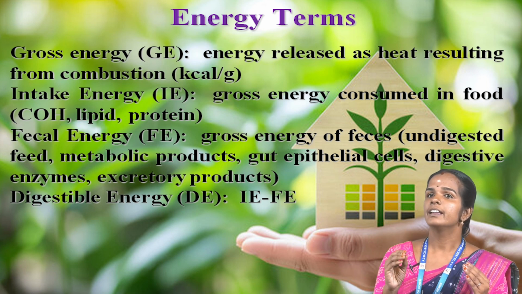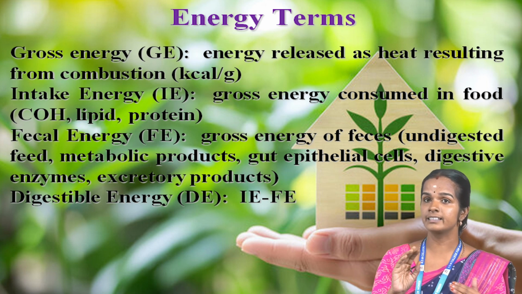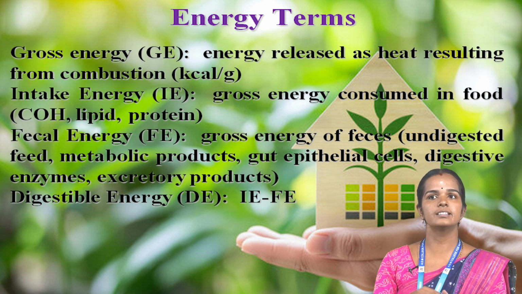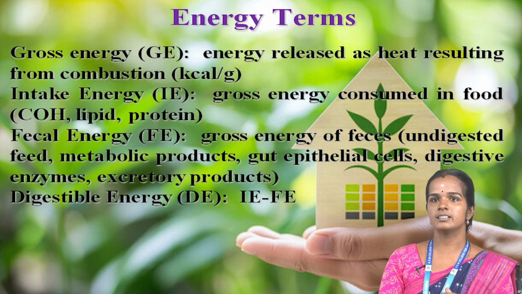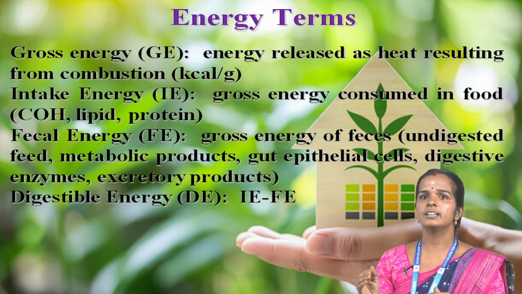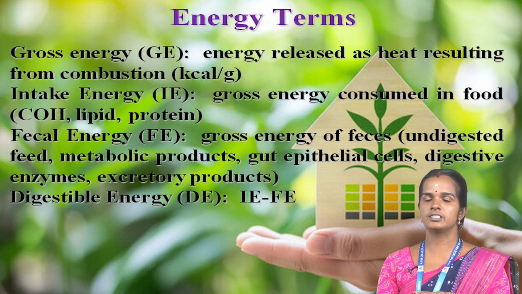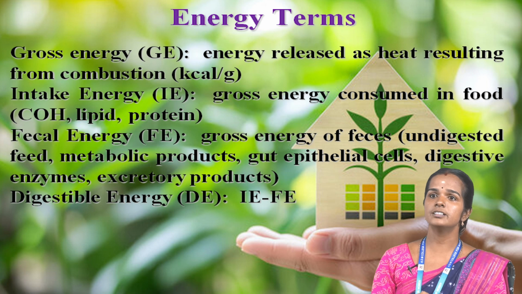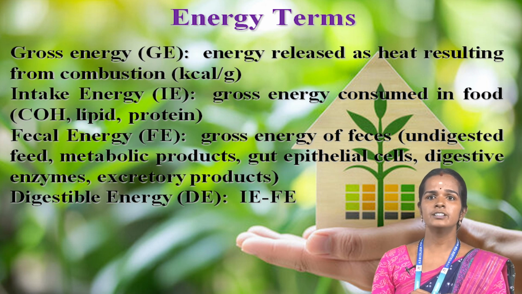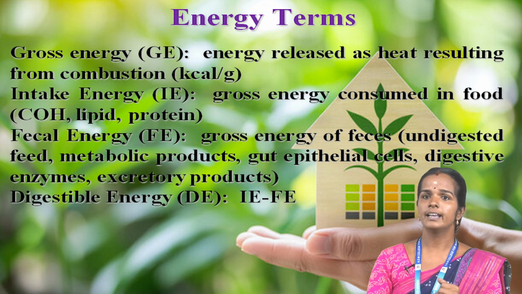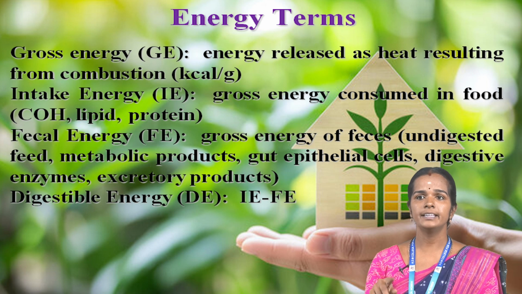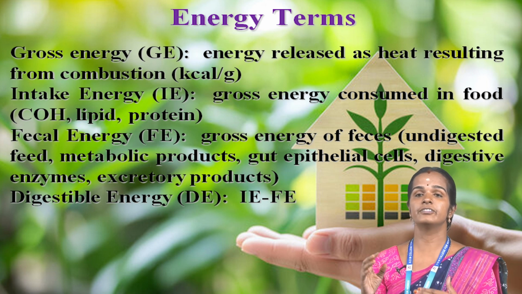First of all, we see the gross energy. Gross energy is the energy released as heat resulting from combustion, measured per gram. Intake energy, called IE. Gross energy consists of food, including lipid and protein. Fecal energy, called FE. Gross energy of fecal digestive excretory products. Digestible energy is IE minus FE. IE minus FE means intake energy minus fecal energy.